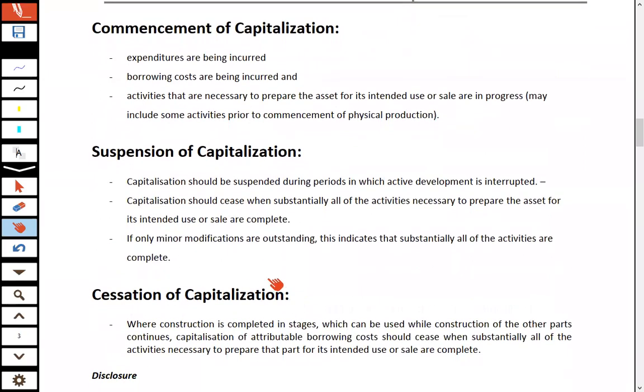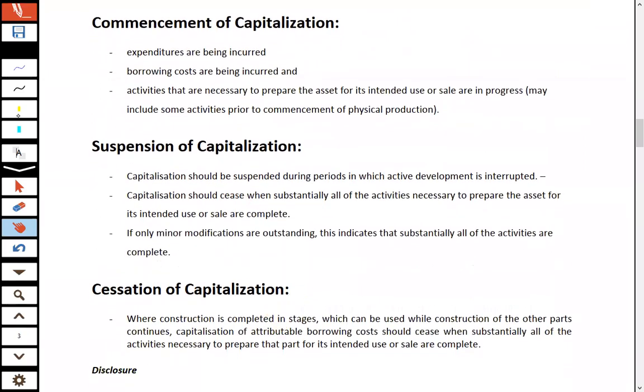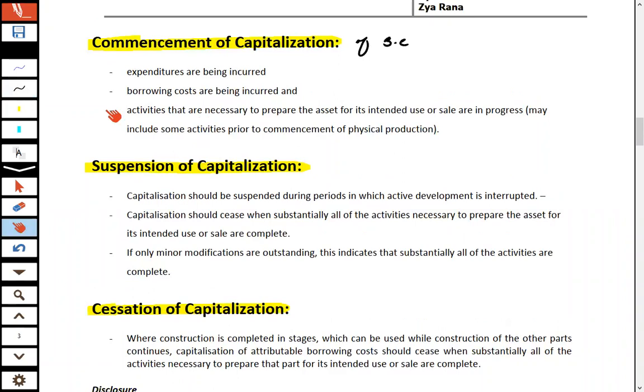Now we have three headings: commencement of capitalization, suspension of capitalization, and cessation of capitalization. All these three things pertain to the borrowing cost and the cost of the asset.